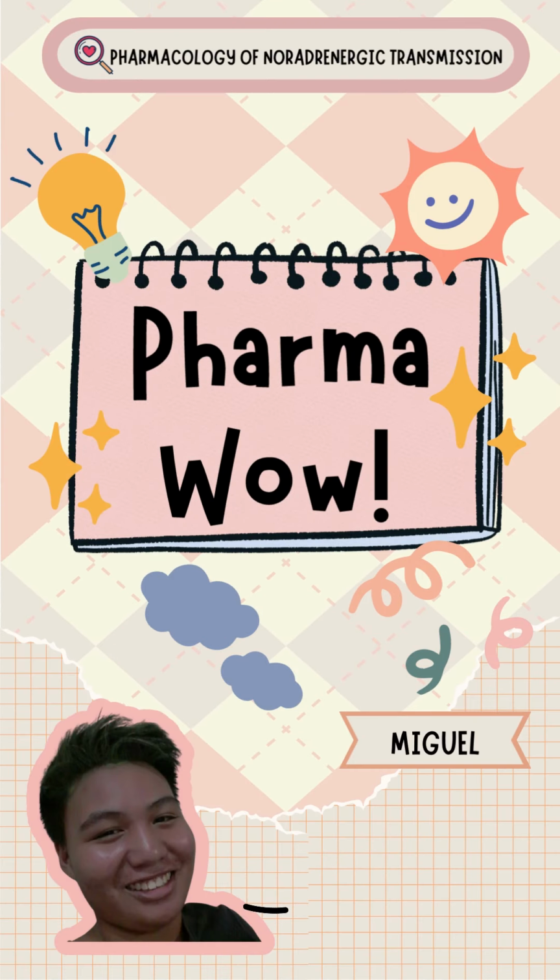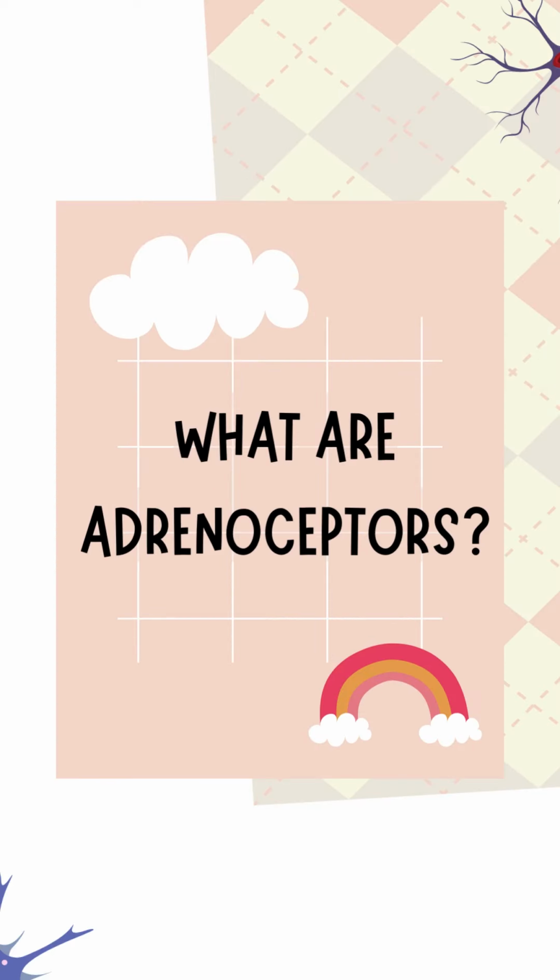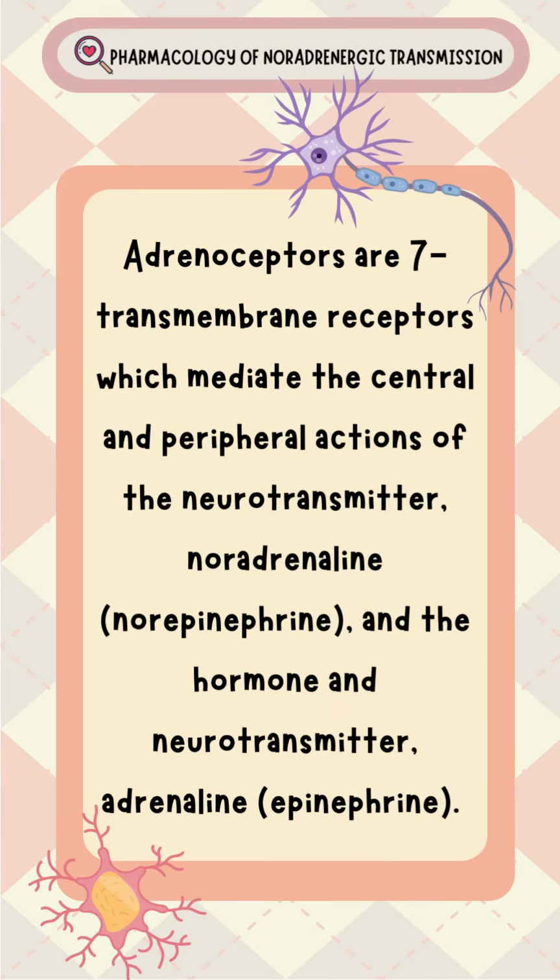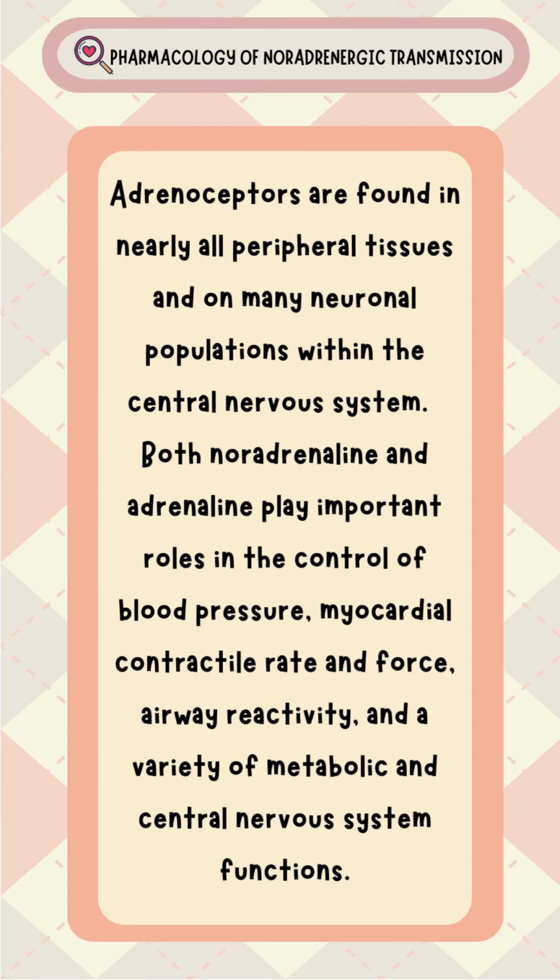In this video, we're going to talk about what are adrenoceptors. These are transmembrane receptors that mediate the central and peripheral actions of norepinephrine and epinephrine. These transmitters play important roles such as in the control of blood pressure, myocardial contractile rate, and a variety of metabolic and central nervous system functions.